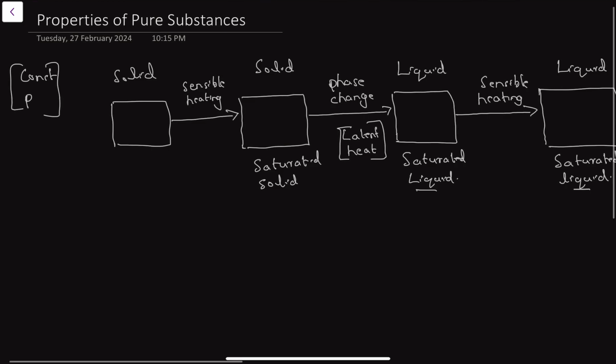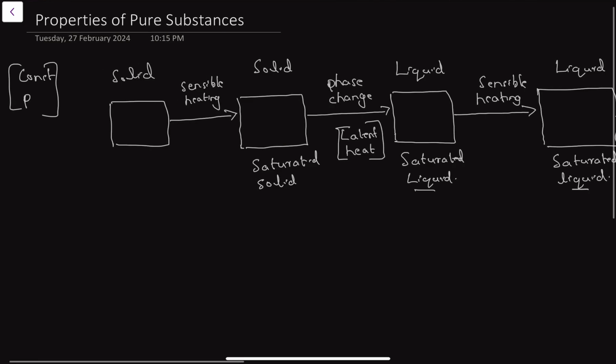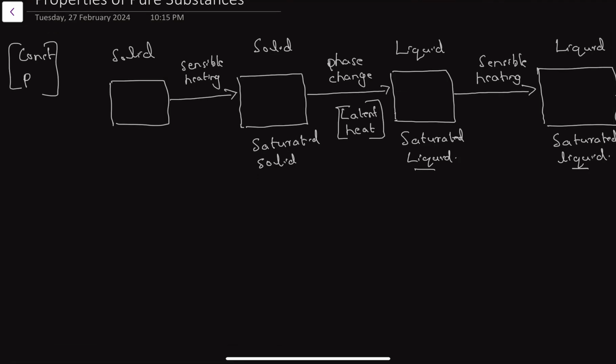For this process, we are doing this for a particular pressure. Let us take the example of water. If you heat water at 1 atmospheric pressure, let us take the ice initially.